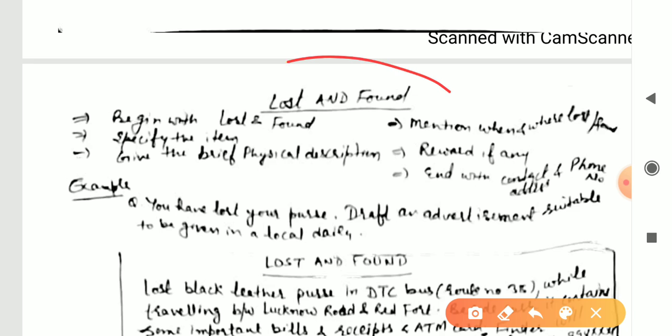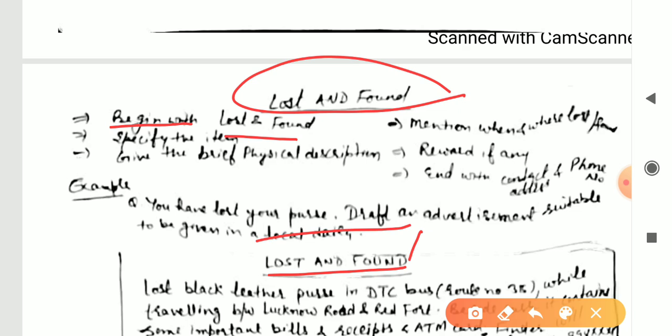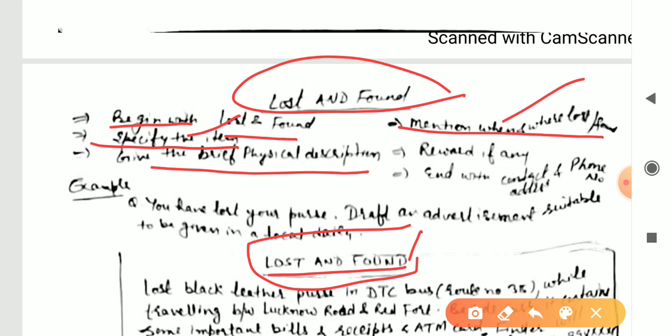In lost and found, we should begin with lost or found. So your title will be lost and found, that will be the title. After that, specify the item, that is, which item is lost or which item you have found. Give a brief physical description of the item. You will have to tell the color or the name of the company of that particular item. So the physical description should be mentioned. Also mention when and where it was lost, and the most important is the reward, if any.